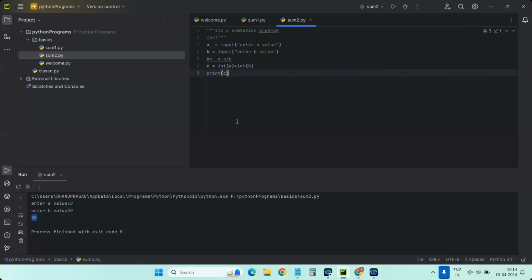Any other doubts? And after this class today, along with the backup video, I will share some Python tasks. I mean simple programs like sum of two numbers, subtraction of two numbers, product of the two, like that. So that might be helpful for your practice. Okay.